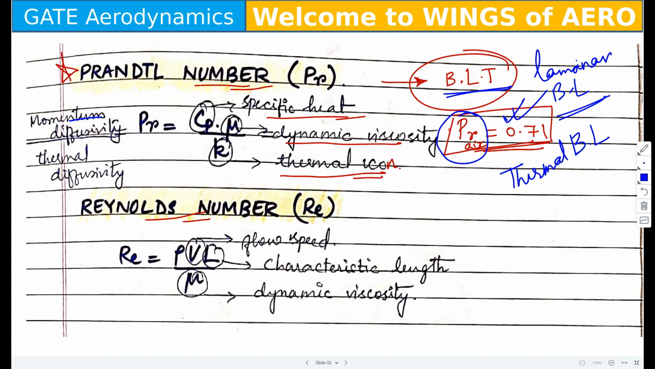This is the pattern of GATE. If you are clear with the pattern while you are preparing, it will be very easy for you to crack. This is the way they ask the question. It is very simple, you know the Prandtl number, but on the same note you also have to remember the definition of the particular thing.